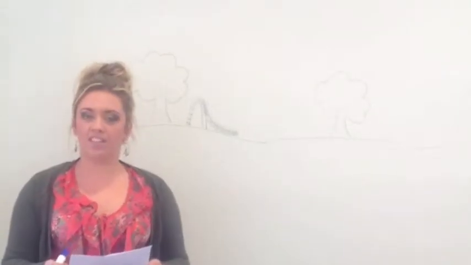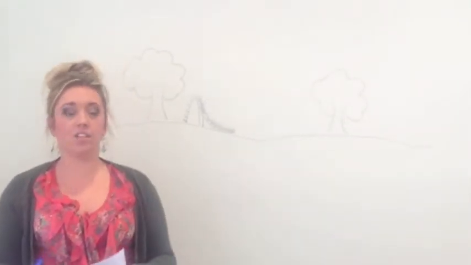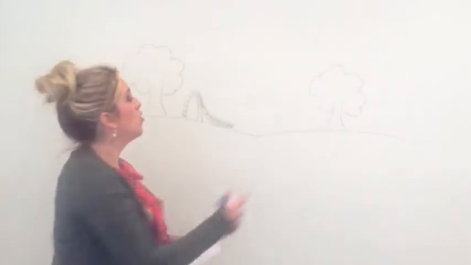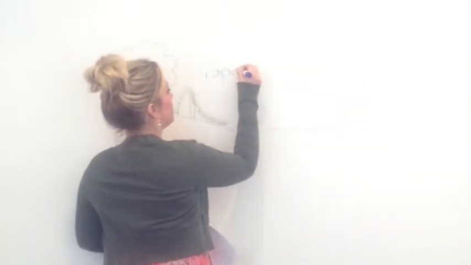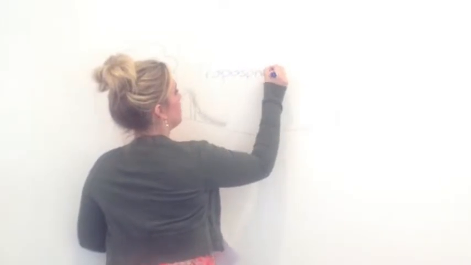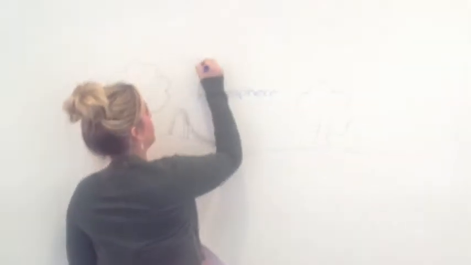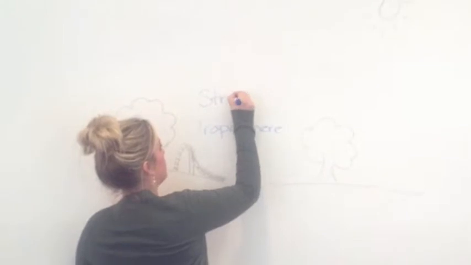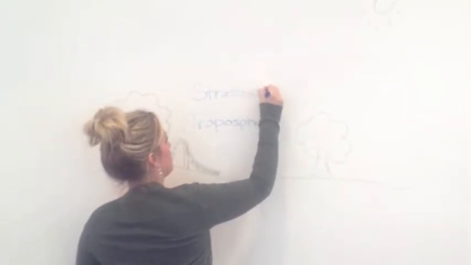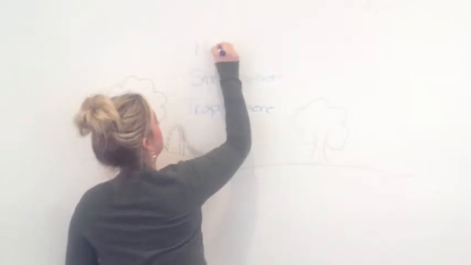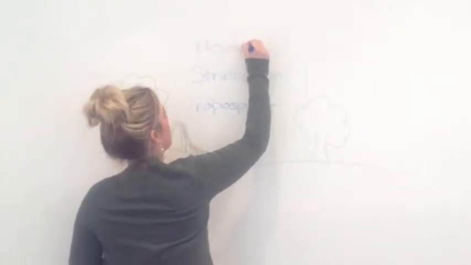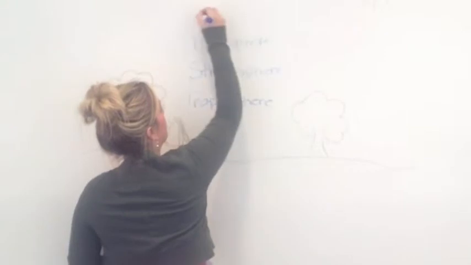The atmosphere is divided into four main layers. From land to space, we have the troposphere, the stratosphere, the mesosphere, and the thermosphere.